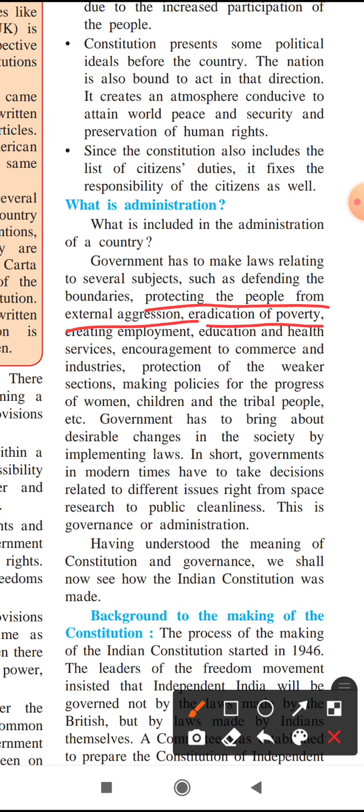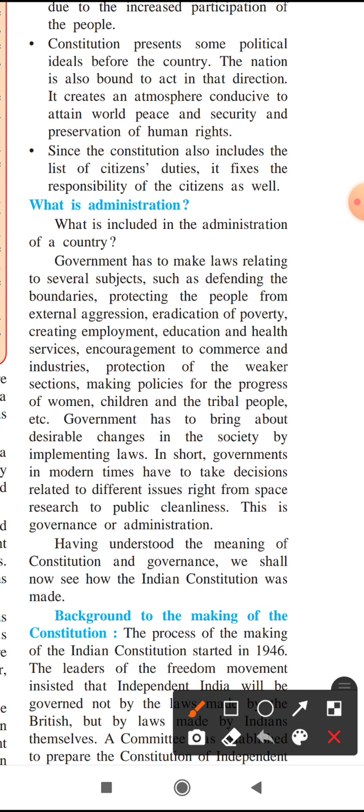The next is creating employment. If the government is creating employment, means making jobs for the people, then obviously there will be eradication of poverty. And also creating education and health services. If we are giving tax to the government, then it is the duty of the government to provide good education and good health facilities, good health services. This way the government should make laws related to employment, education and health.